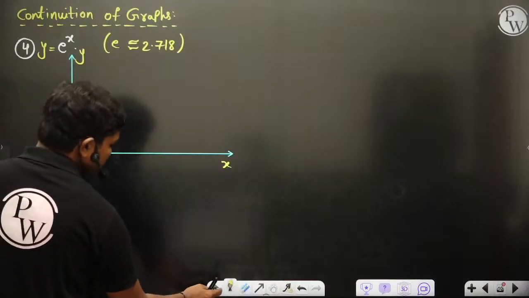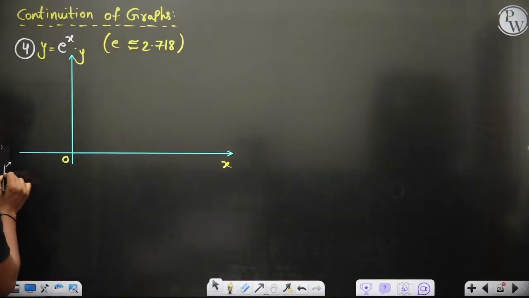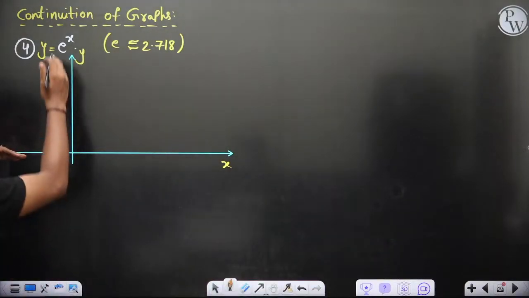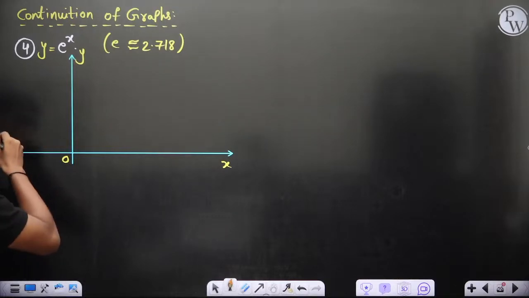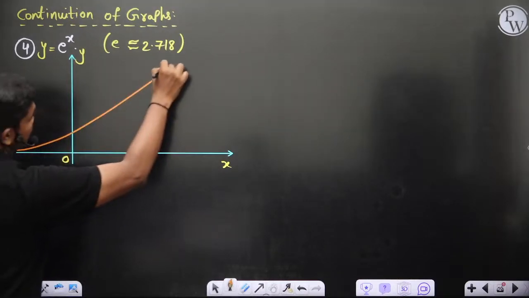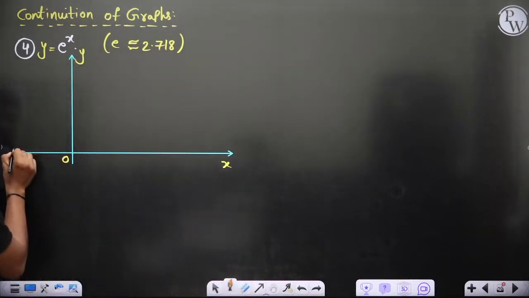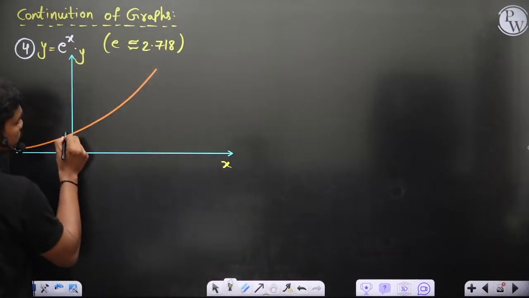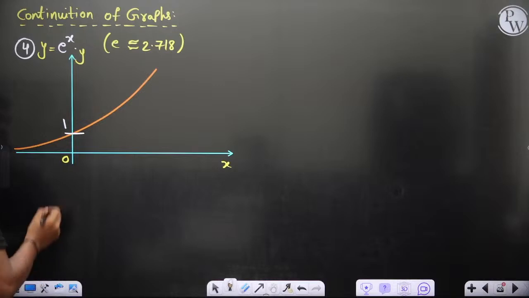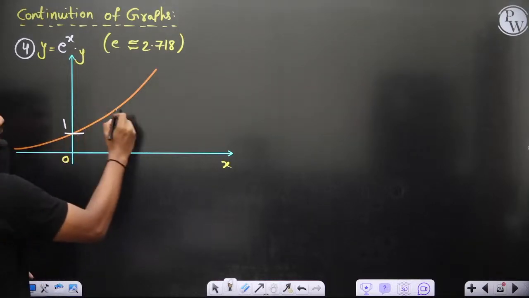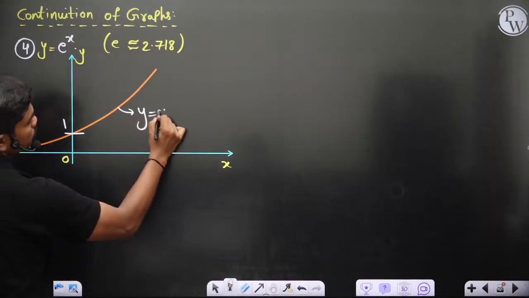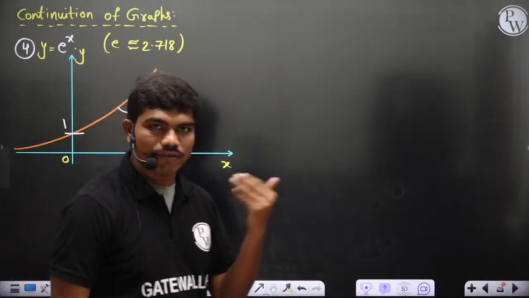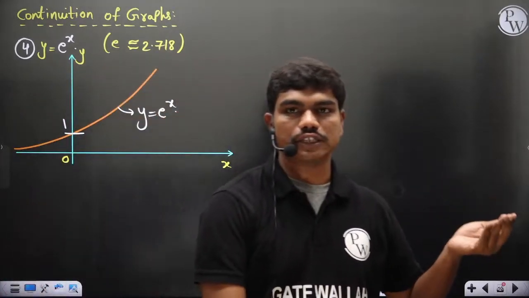If you plot this e power x function, the graph that you'll have tends from minus infinity. At x equal to minus infinity, this function value is almost 0, and you can see the function keeps increasing. Clearly you can see this value is 1, of course, and as x tends to minus infinity, this value tends to 0. So this is y equal to e power x. The e value is positive, something more than 1, so as the power increases, ultimately the value of the function also increases.